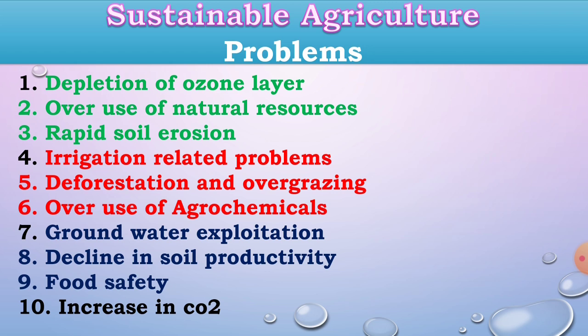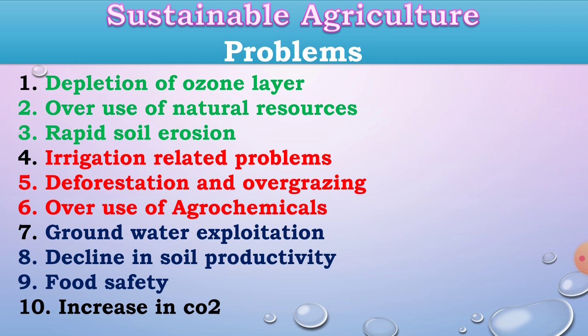Then overuse of agrochemicals for controlling the pests, diseases and weeds. Excess use of herbicide, pesticide, insecticide affects the environmental quality, reduces the soil fertility, and is harmful to the microorganisms present in the soil. Also the residue of those pesticides, insecticides and herbicides is present in the fruits or in food grains, and due to that it causes various diseases in human beings. It also causes cancer due to the herbicide or pesticide residue in the fruits.